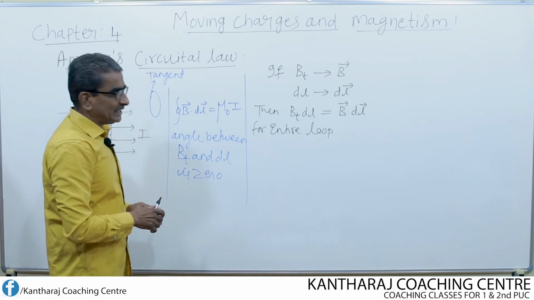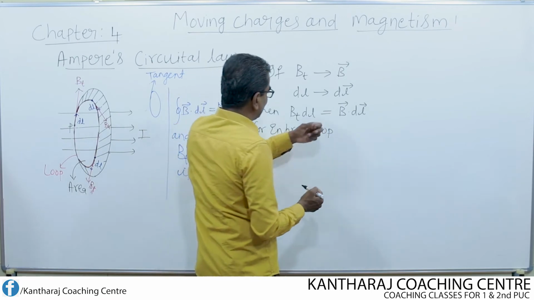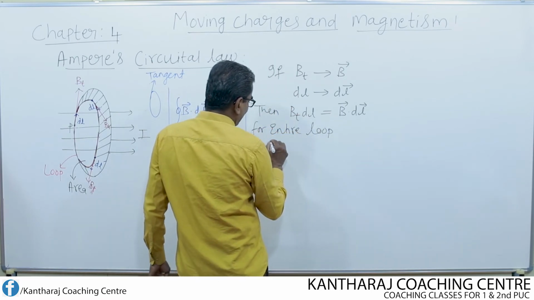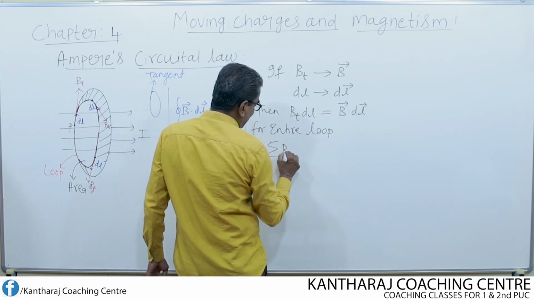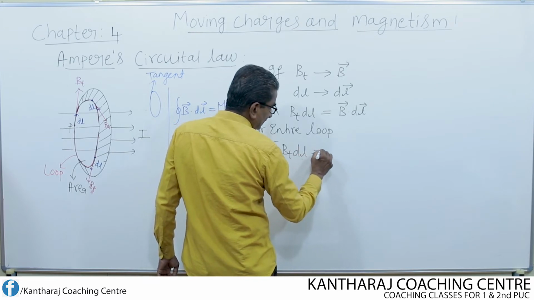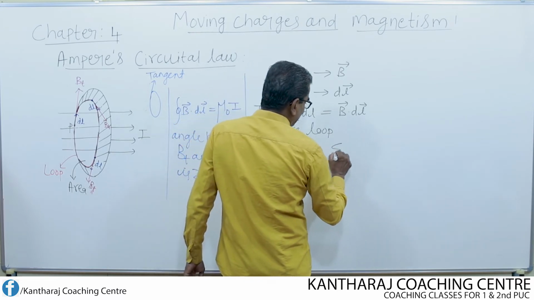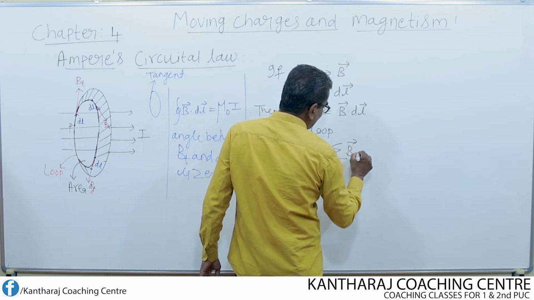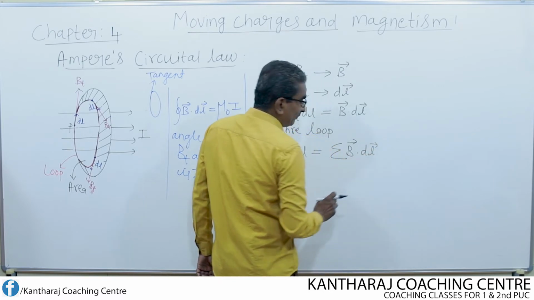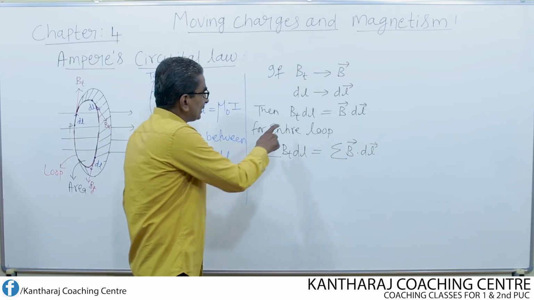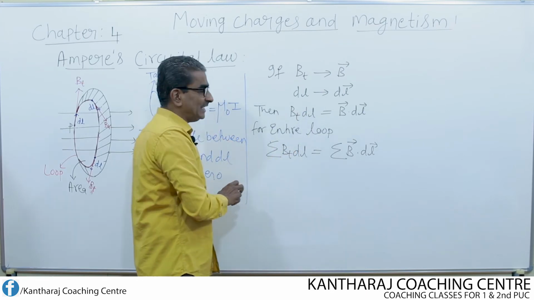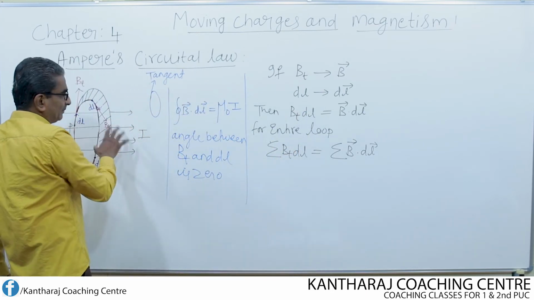If I extend that for the entire loop, then for the entire loop we can write sigma Bt dl is equal to sigma B dot dl. That means I am totaling the product of Bt as well as dl for the entire loop. I am summing up.